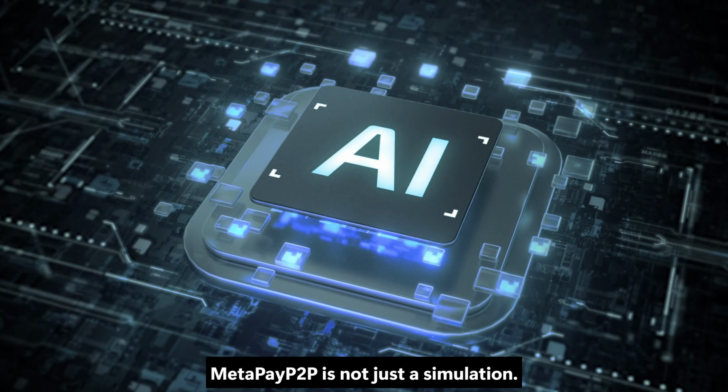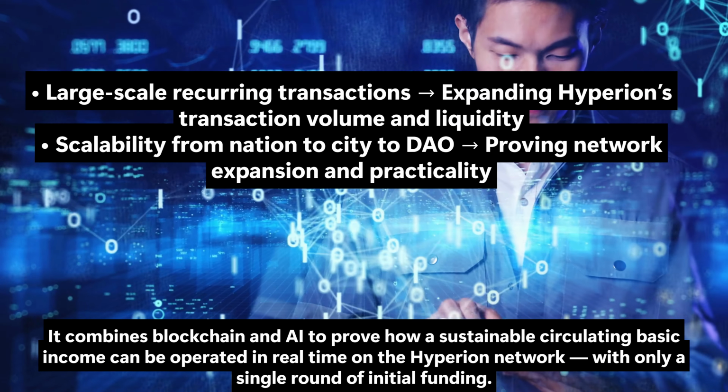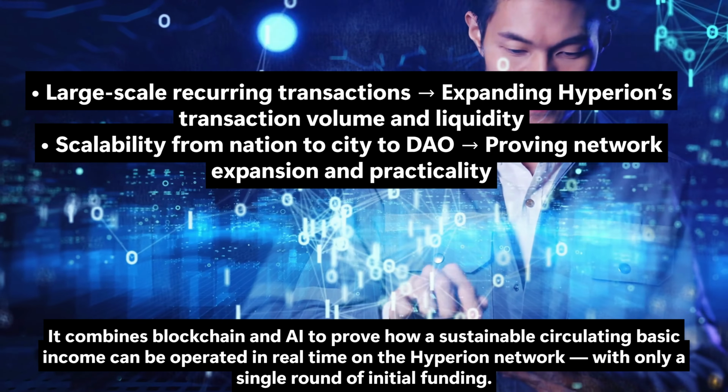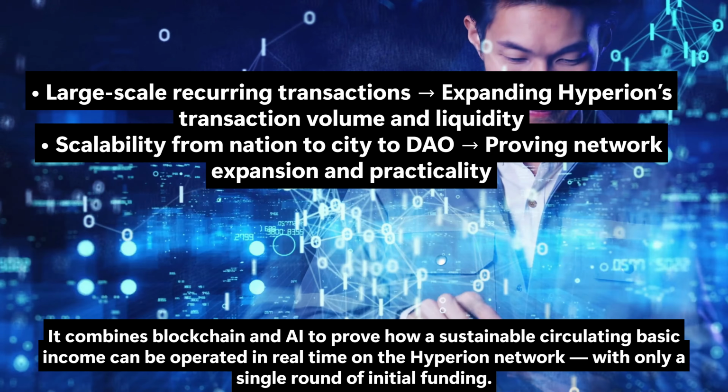MetaPay 2P is not just a simulation. It combines blockchain and AI to prove how a sustainable circulating basic income can be operated in real time on the Hyperion network, with only a single round of initial funding. This project is a prime example of the real-world Web3 infrastructure that Metis and Hyperion aim to build, directly showcasing the hackathon's goals of scalability and practical usability.